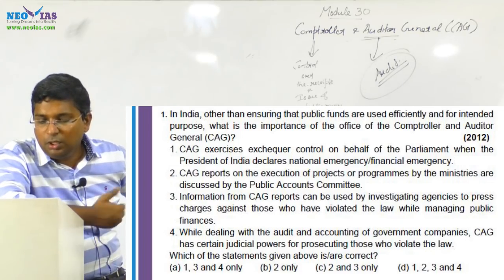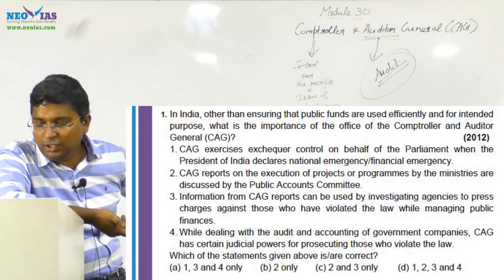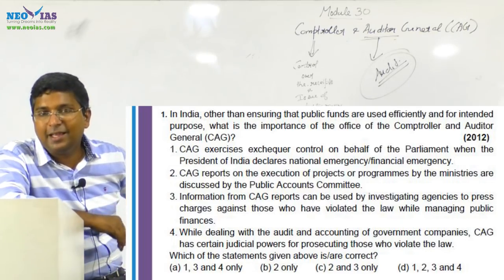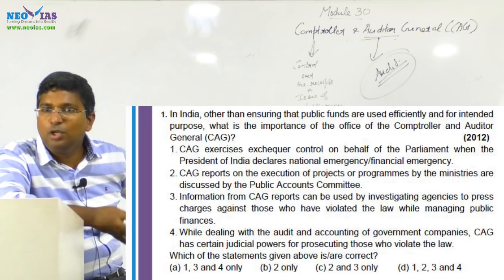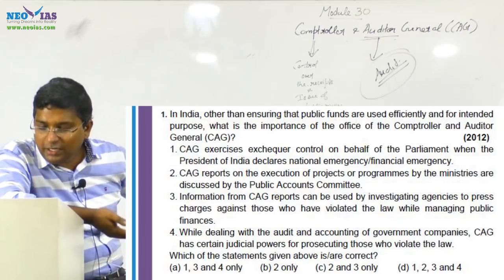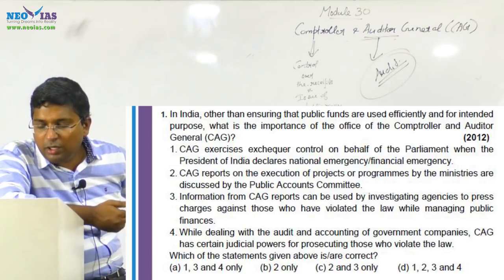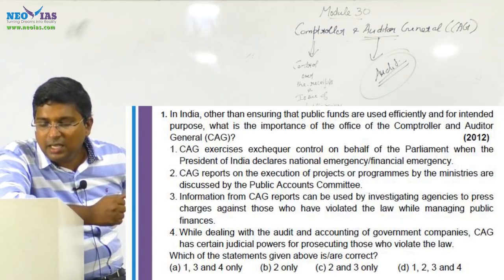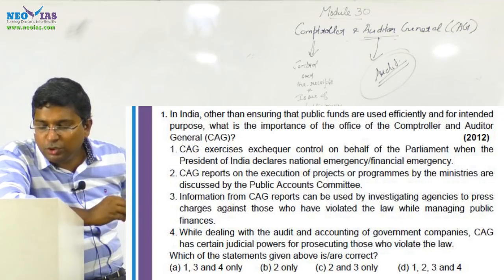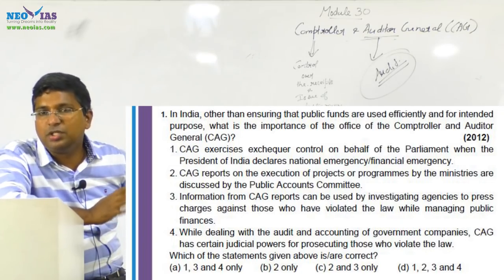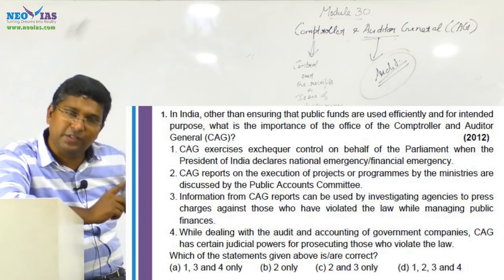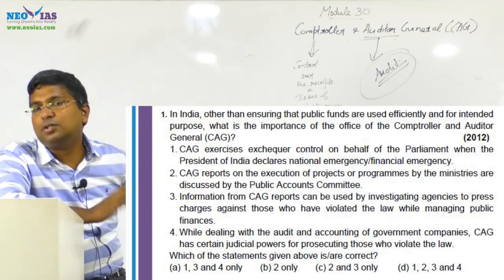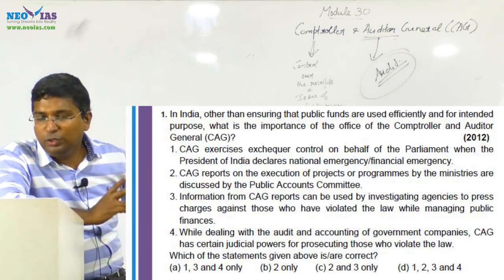If you know that the first statement is wrong, you can eliminate choice A and choice D. Now the answer has to be B or C, and the 4th statement is not there. So by knowing the first is wrong, you know the 4th statement is also wrong. The 4th statement says that while dealing with the audit and accounting of government companies, CAG has certain judicial powers for prosecuting those who violate the law. CAG does not have any judicial power. Now there are only 2 and 3.